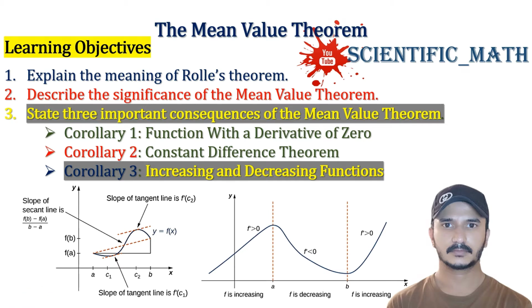In this video, we are going to learn the third corollary of the mean value theorem. In two previous lectures, we had proved the first and the second corollary of the mean value theorem. I will provide the link in the video description. You can watch. So let's start today's lecture, that is, I will prove the third corollary of the mean value theorem, increasing and decreasing functions.